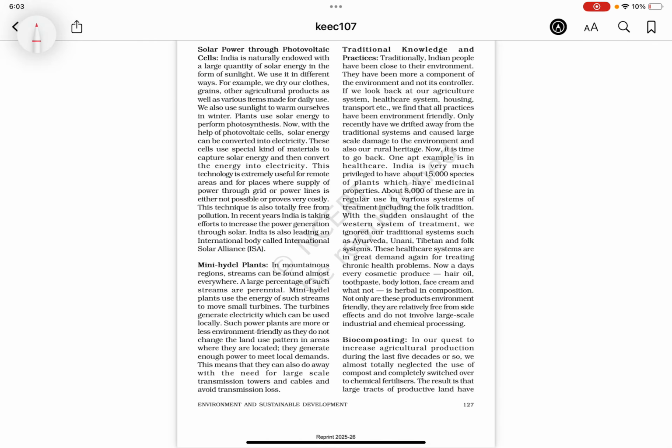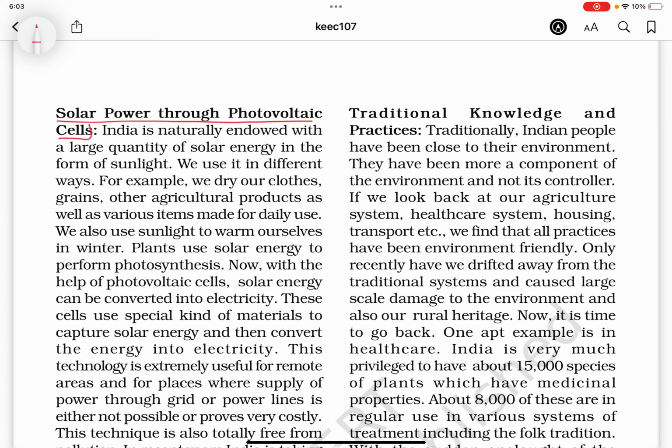Solar power through photovoltaic cells. India is naturally endowed with a large quantity of solar energy in the form of sunlight. सोलर लाइट, सोलर सेल की वजह से जो लाइट जनरेट होती है, वो सोलर एनर्जी, we use it in different ways. For example, we dry our clothes, grains, other agricultural products as well as various items made for daily use. We also use sunlight to warm ourselves in winter. Plants use solar energy to perform photosynthesis.